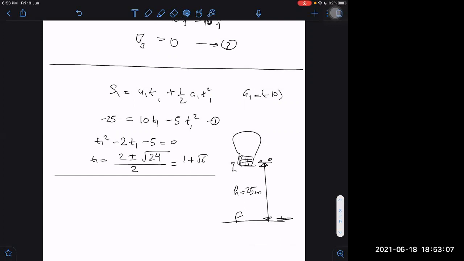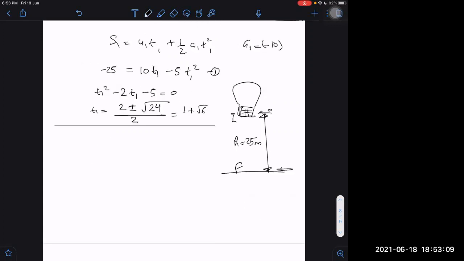Similarly, what for the second case? Just tell me now what are the values for the second case. S2 is equal to U2 into T2 plus half of A2 into T2 square. What will be for this case? Minus 25 again.